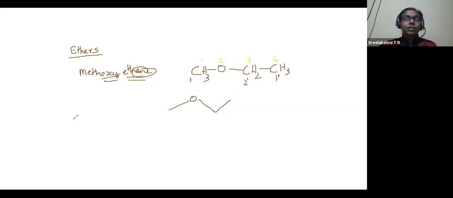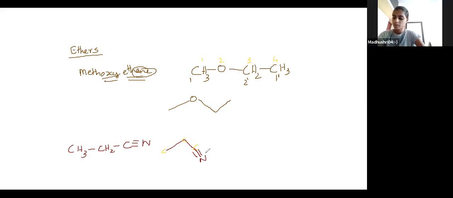Now let us see about cyanide compounds, cyanide, cyanate, etc. Likewise, those compounds have CH3, CH2, C triple bond N. If this is the compound, then 1, 2, 3. The third carbon atom is triply bonded with nitrogen. When you solve it, you will get C, C, C triple bond N. This is how you draw it.